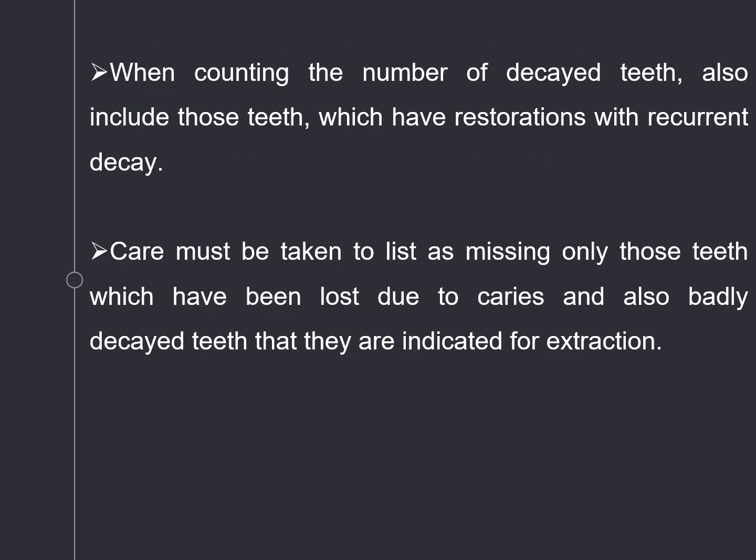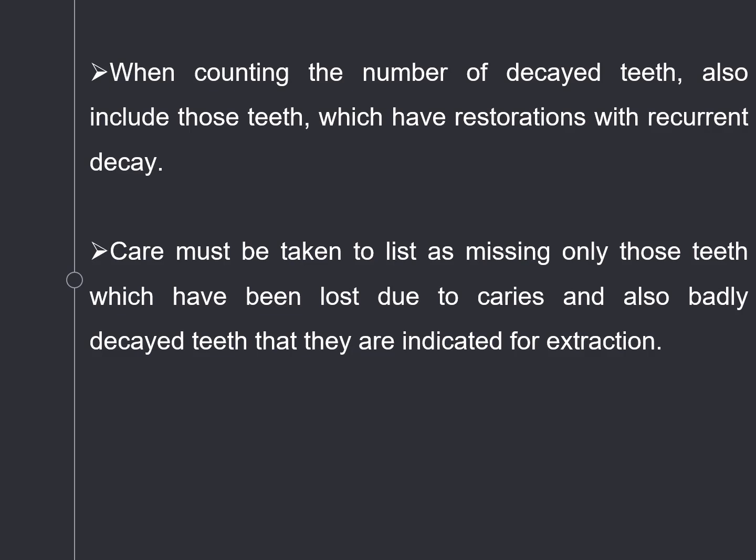When counting the number of decayed teeth, also include those teeth which have restorations with recurrent decay. So if there is a recurrent decay, it is considered a decayed tooth. Care must be taken to list as missing only those teeth which have been lost due to caries, and also those so badly decayed that they are indicated for extraction. It is a contradictory point, where in 1930 Klein, Palmer, Knutson and Henry Tickle said that if they have been badly decayed, it is considered as indicated for extraction. But it's a contradictory point.